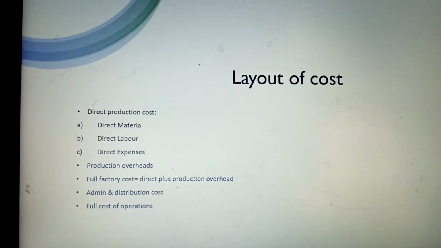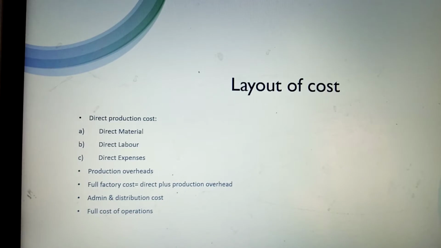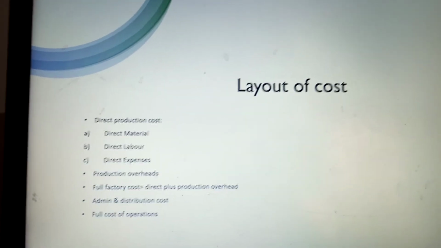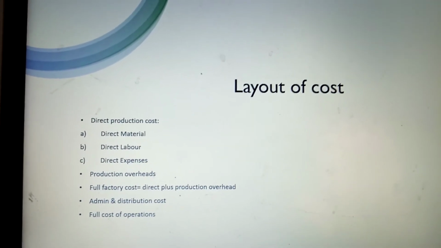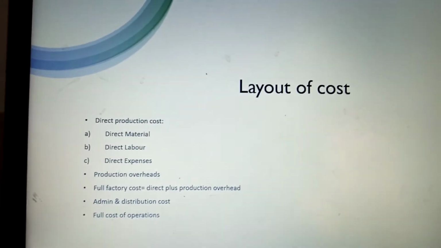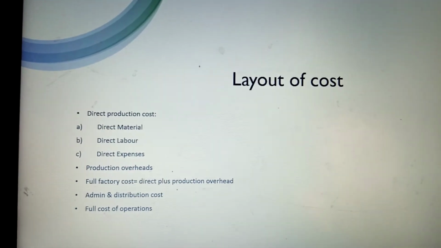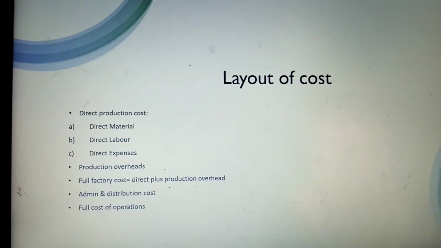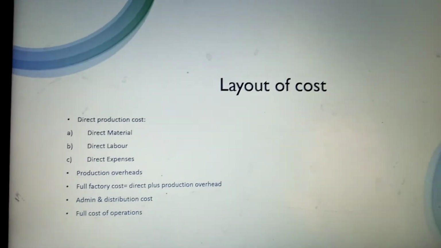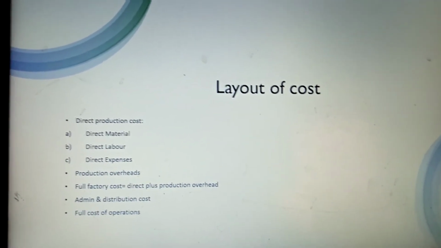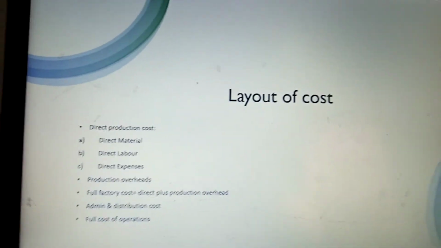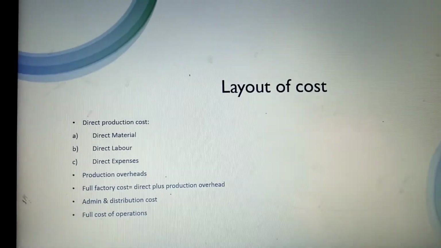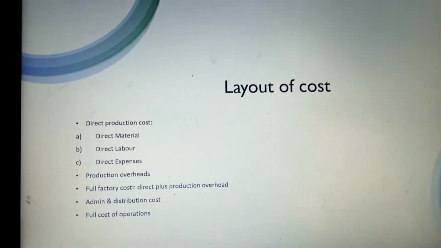Production overheads are basically expenses which have been incurred for the support of production activities, for the support of production of finished goods. Direct production cost plus production overhead makes full factory cost. Then other expenses are classified into admin cost, finance cost, HR cost, and IT cost, which is basically classified under admin expenses. And then the selling cost: the salaries of sales staff or advertising staff or promotional activities or any commission, things like that are classified as distribution cost. So factory cost plus admin and distribution cost normally makes the full cost of operations of a business.